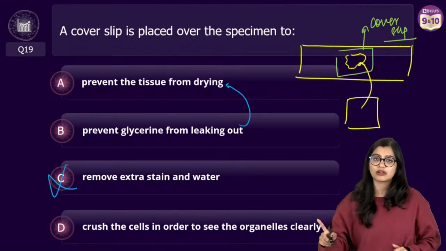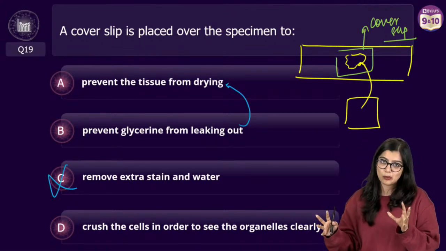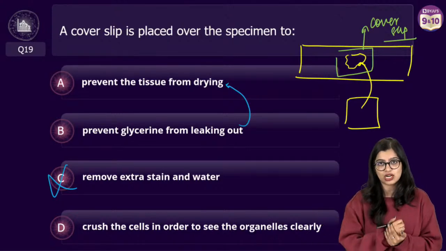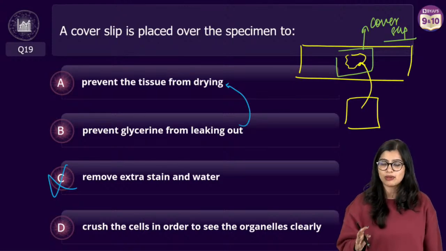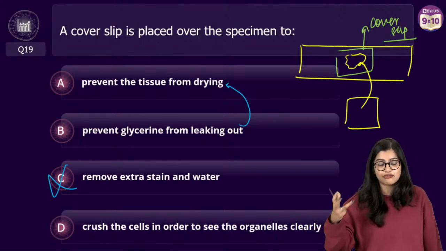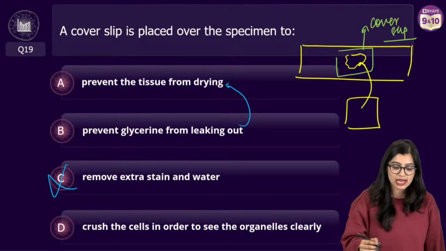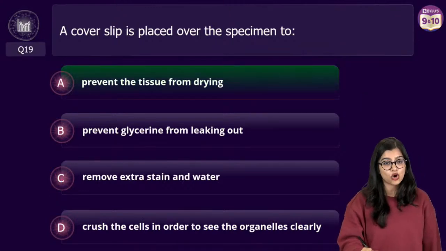If you crush the cell, what will you see? See, there are different ways of approaching it, okay? But my primary thing is, if you crush the cells, you will not be able to see the cell organelles clearly in a compound microscope. You need a better focusing microscope, right? Which is why in this particular case, the correct answer here is option A.